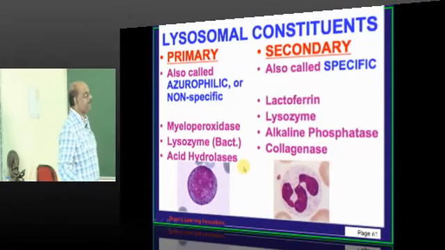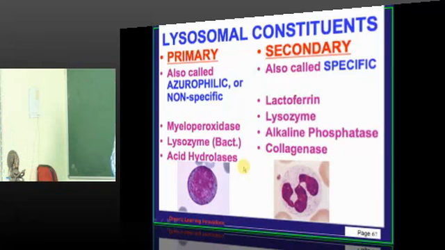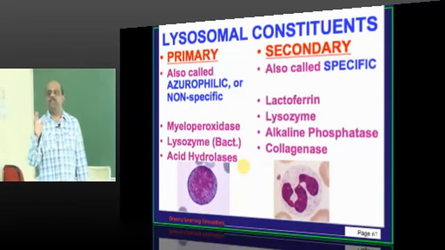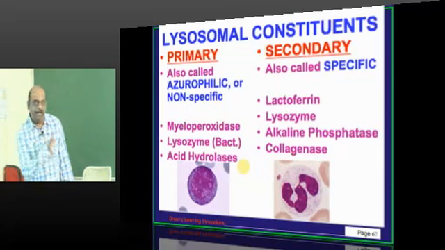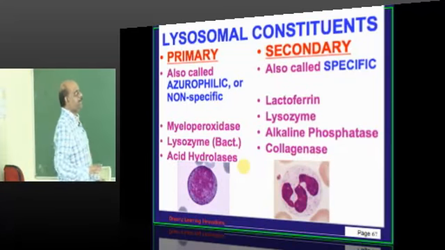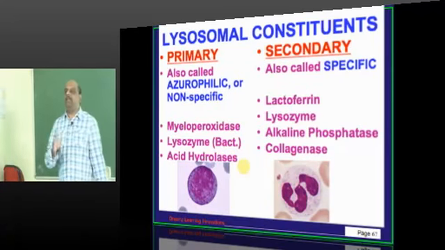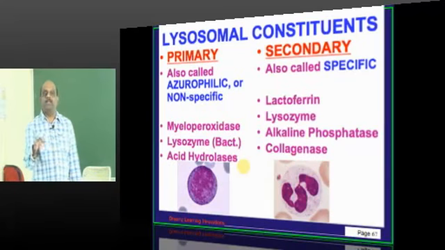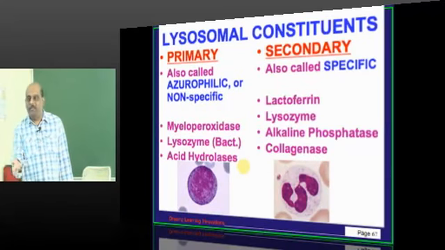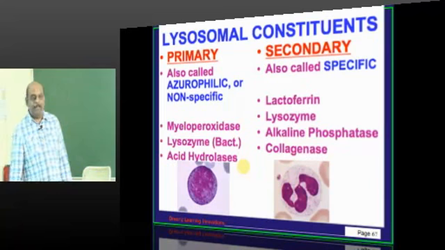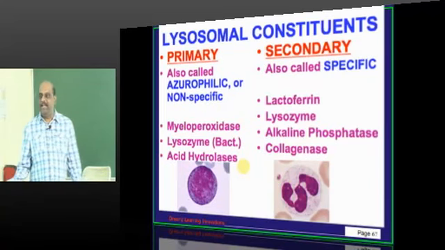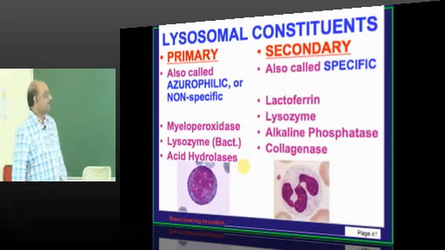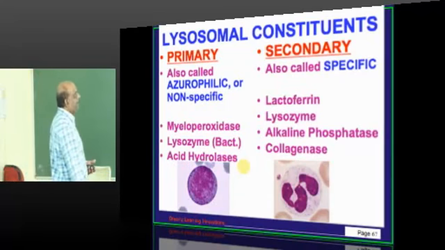Now comes a favorite MCQ of the examiner. If you take the various constituent enzymes of a lysosome, they are divided into primary and secondary constituents. What do you mean by primary and secondary? What is the difference? Primary are non-specific, but secondary are specific whenever they are killing. They know whom they are killing. Primary are like that mad fellow who has a knife in his hand. Whoever appears, he will kill him. Right? So running amok is primary.